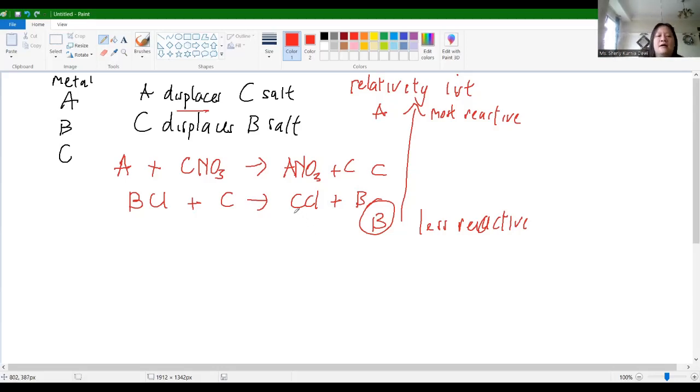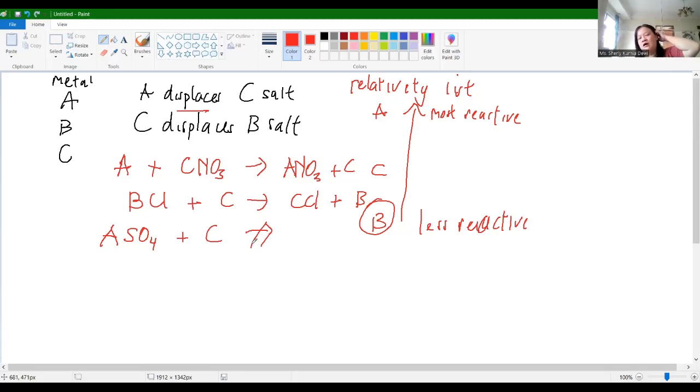Okay. However, if we have A and B, for example, I have A sulfate plus C. Will it happen? No, because A is more reactive than C, like that one.